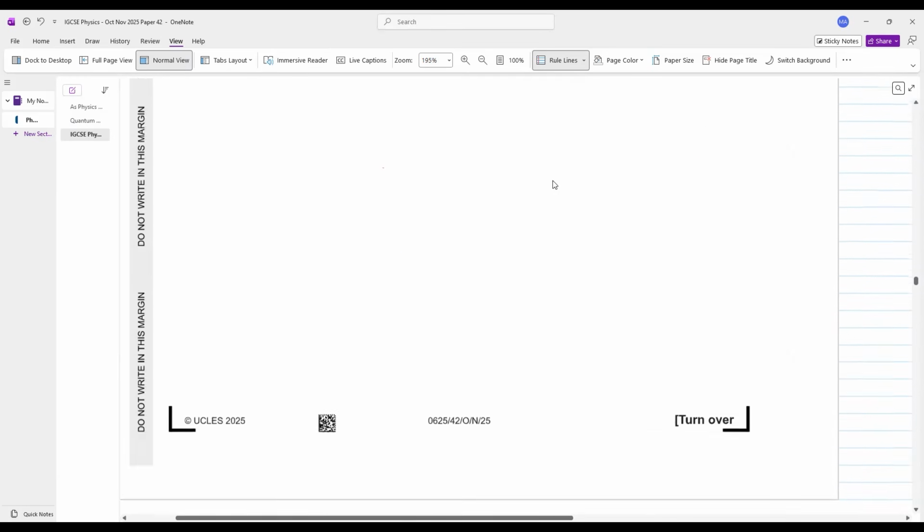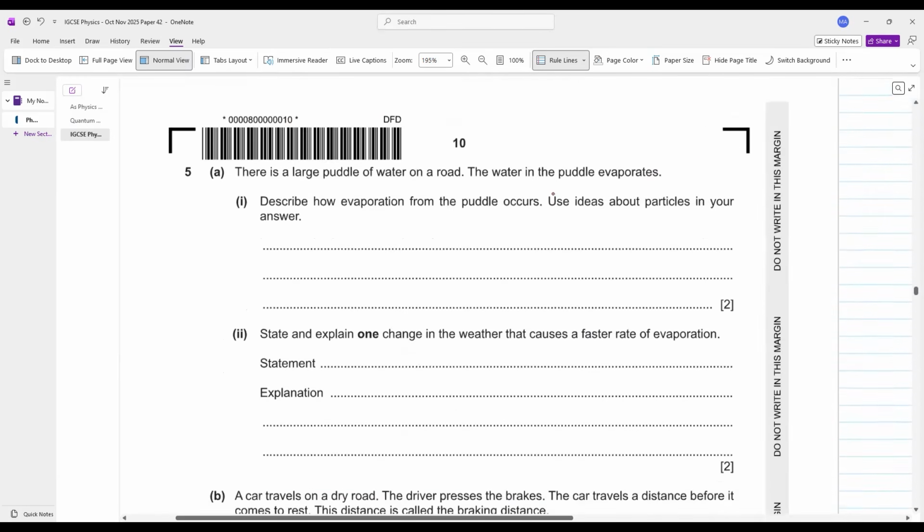आगे बढ़ते हैं. There is a puddle of water on a road. The water in the puddle evaporates. Describe how evaporation from the puddle occurs. Use ideas about particles in your answer. अच्छा यार, evaporation किस तरह occur करती है? What will you say?